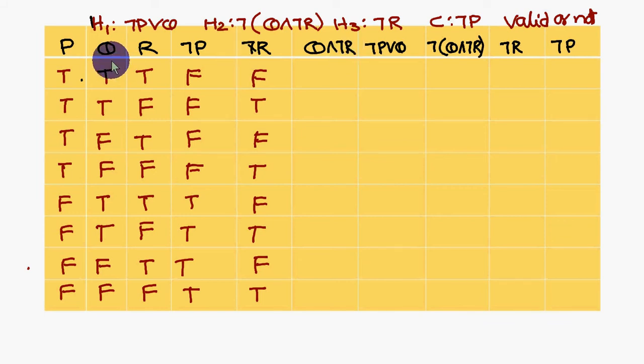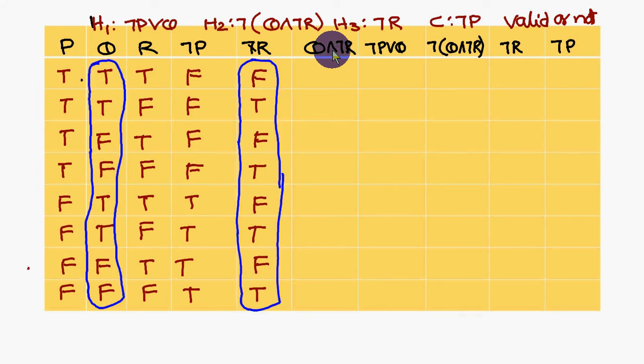Q and not R means Q is this column, not R is this column. So both together. Q and not R means both should be true. TF, TT, that means both should be true. Here you will get T. Again both should be true, here also you will get a T. So how many truths are you going to get? Only two truths. Remaining all are false.